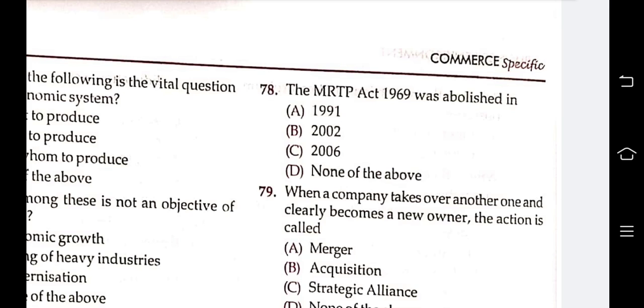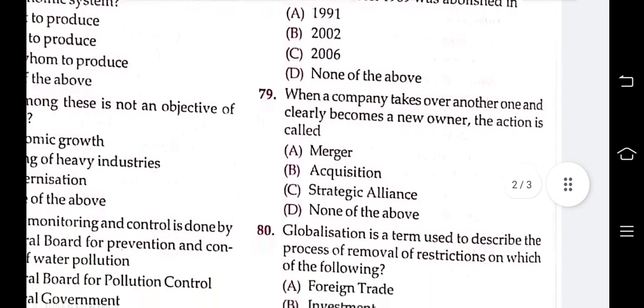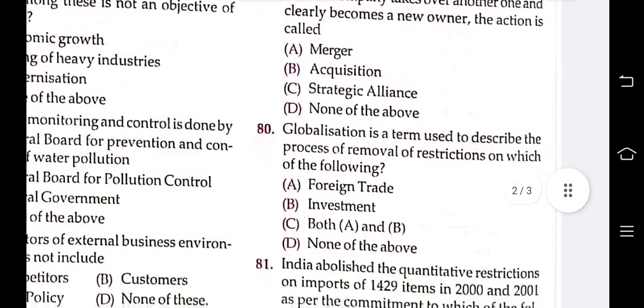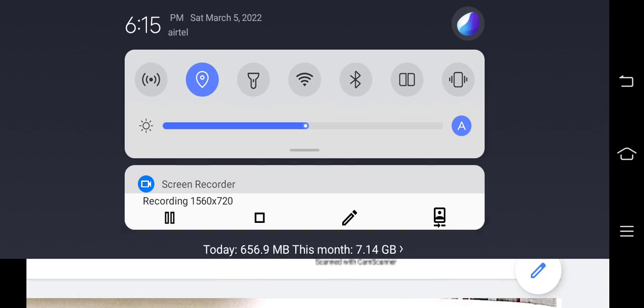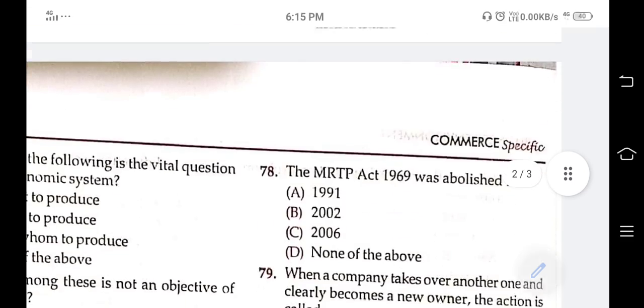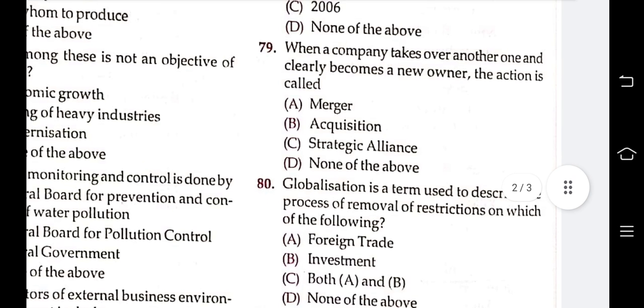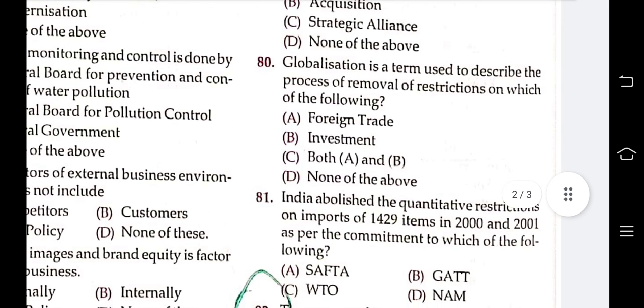When a company takes over another one and clearly becomes the new owner, the action is called: merger, acquisition, strategic alliance, none of these. Question 79. Answer is B, acquisition. Okay. Next question, globalization is a term used to describe the process of removal of restriction on which of the following: